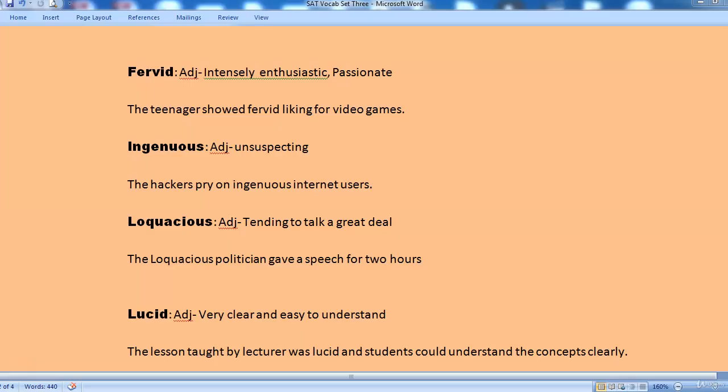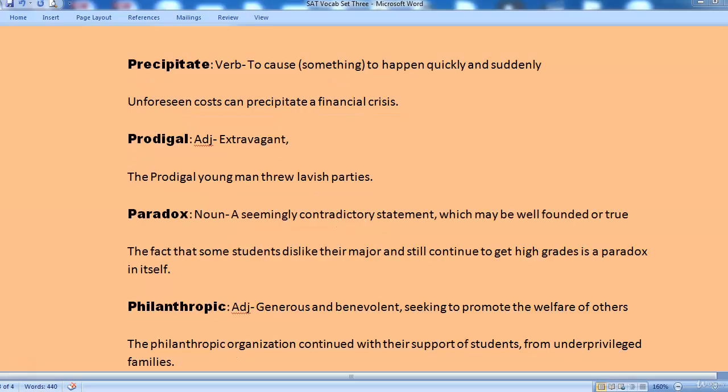Next word is lucid. Lucid is an adjective and it means very clear and easy to understand. The lesson taught by the lecturer was lucid and students could understand the concept clearly. Here we move to the next word.